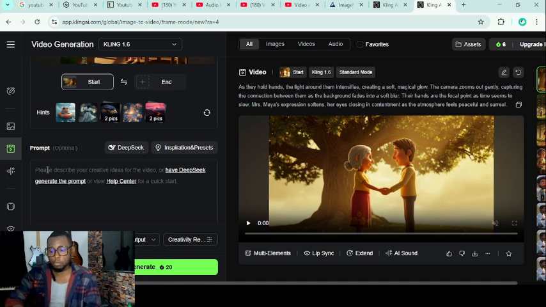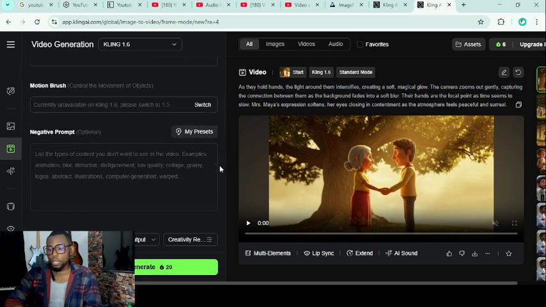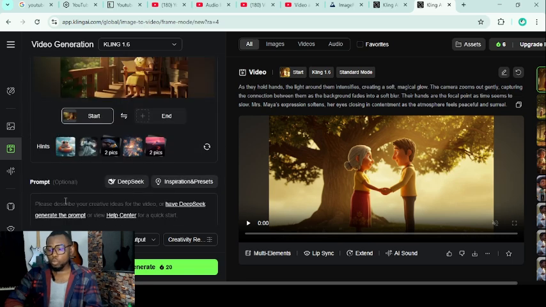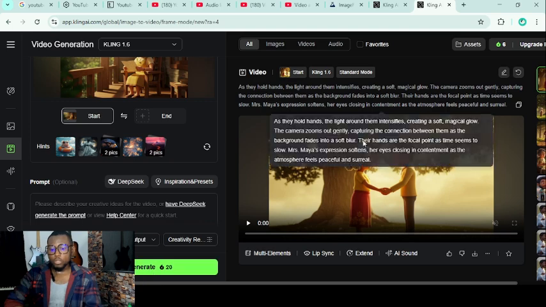So that animation prompt, you're going to copy it and bring it here for each of the scenes. You understand? You generated the image with Image FX. Now you're going to paste the animation prompt here. When you paste it, make sure it is well pasted, and you see this button is green. It's green and it's writing 20 here. That means if you click on generate, you're going to use 20 credits.